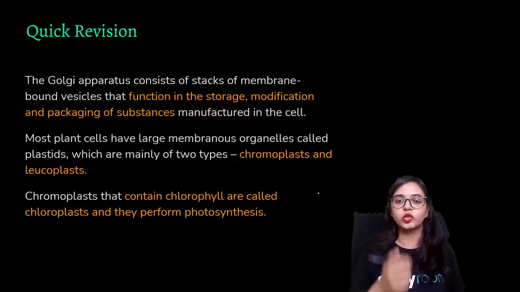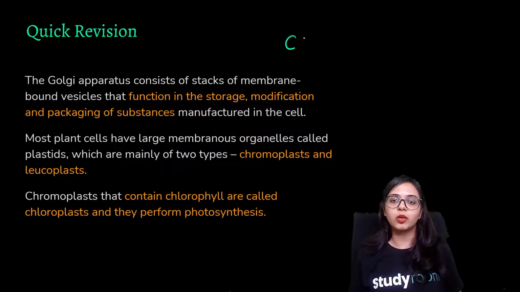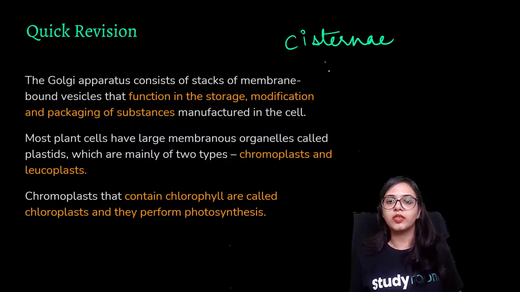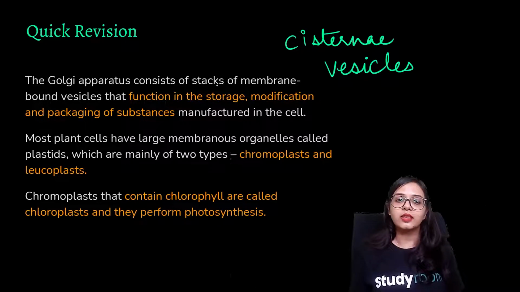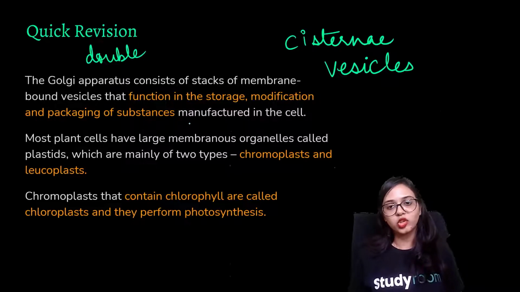Golgi apparatus, which is composed of cisternae, and they also have vesicles. All right, those sac-like structures. They consist of sacs of membrane-bound organelles. Golgi apparatus is a double membrane structure. Vesicles function in the storage, modification, and packaging of substances manufactured in the cell.